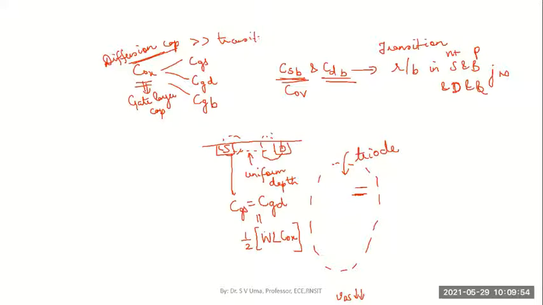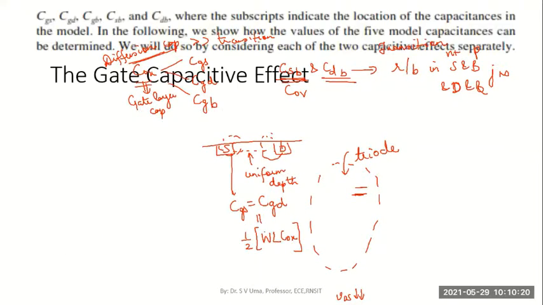Remember that. The capacitance which exists in a reverse bias junction is known as transition capacitance. In any forward biased PN junction, diffusion capacitance can be there. In a reverse bias junction, transition capacitance can be there. Transition capacitance will usually be lesser in magnitude. Okay. Other than that, we spoke about the triode region of operation.